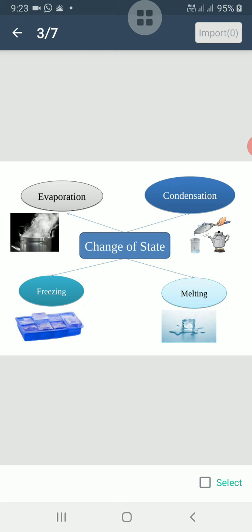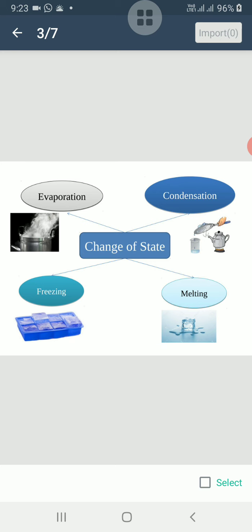Melting. Ice is in solid form. When it is kept at a warm place, the movement of molecules in ice increases and they become free from the rigid form. So they become loosely packed and form water. The change of solid state into liquid state is known as melting, and we can say that the change of solid state into liquid state on heating is known as melting.